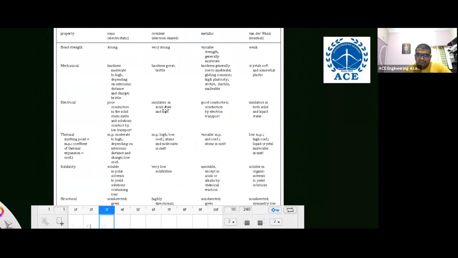Okay, now see here. There are three important bonds, and there may be a chance to ask a question from these three. One is ionic bond, second is covalent bond, third is metallic bond, and also secondary bonds are there, van der Waals bonds. If you consider the bond strength, ionic bonds are strong and covalent bonds are also very strong, but metallic bonds are also strong, but that depends on the material. Some of the materials are weak, like lead, aluminum. Van der Waals bonds are very weak.